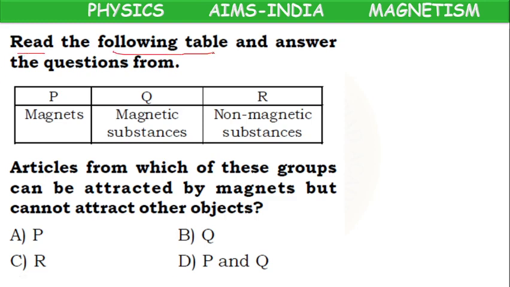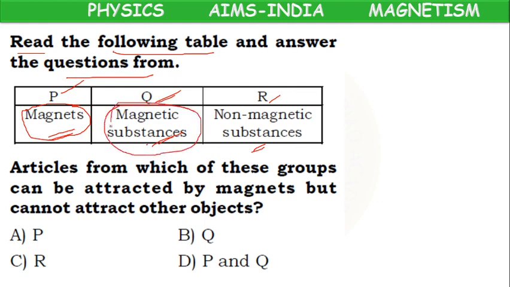Read the following table and answer the questions from the given table, where P stands for magnets, Q stands for magnetic substances, R stands for non-magnetic substances. What are magnets? They can attract other objects. What are magnetic substances?